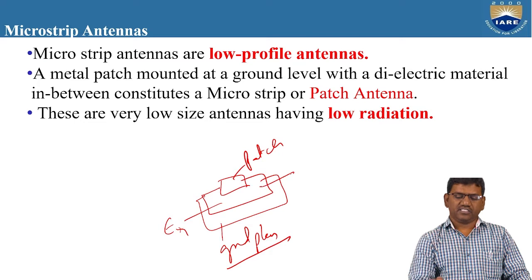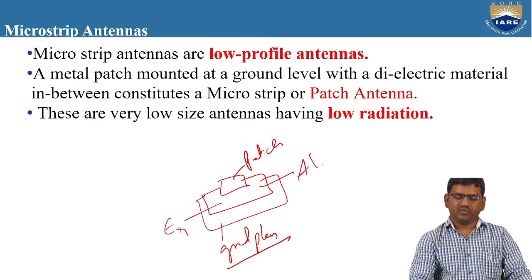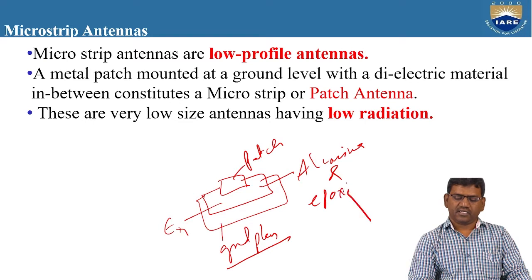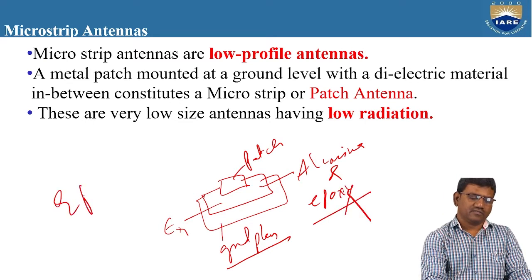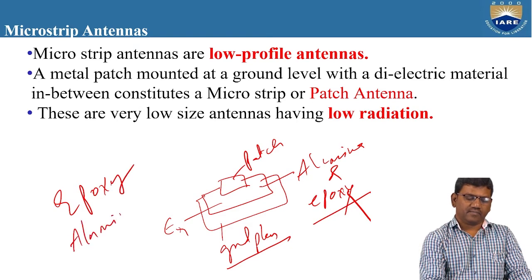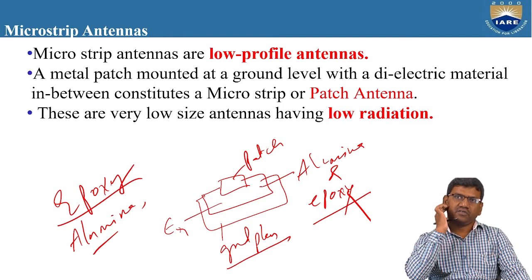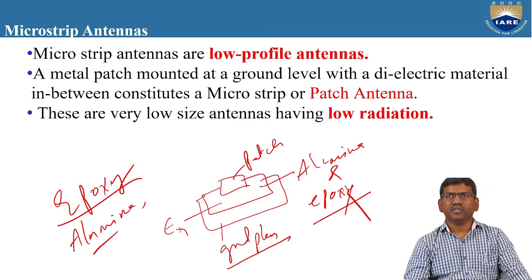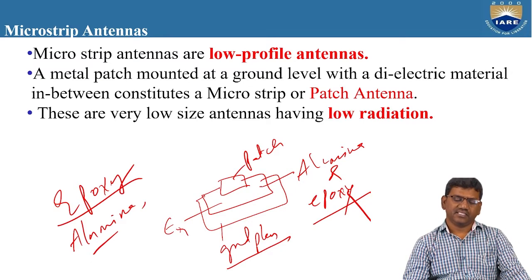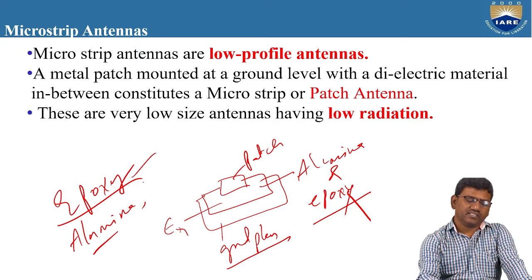Generally, the dielectric substrate which we use in most practical applications is alumina, or we can also use epoxy. The dielectric substrate is epoxy. Another dielectric substrate is alumina. These are the two different types of substrates we are going to use between the patch and the ground plane. Depending upon our requirements, you can select any of these substrates.